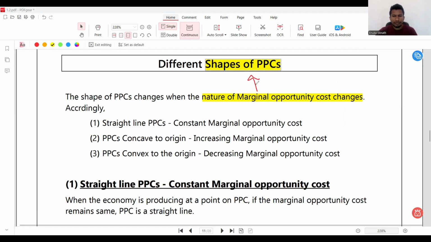If you look at the three shapes, the first one is the straight line PPC, and the main reason behind the straight line PPC is constant marginal opportunity cost. The second one, the PPC which is concave to the origin, is due to increasing marginal opportunity cost. And the third one, the PPC that is convex to the origin, is due to decreasing marginal opportunity cost. This third scenario is not practical, that's not real.